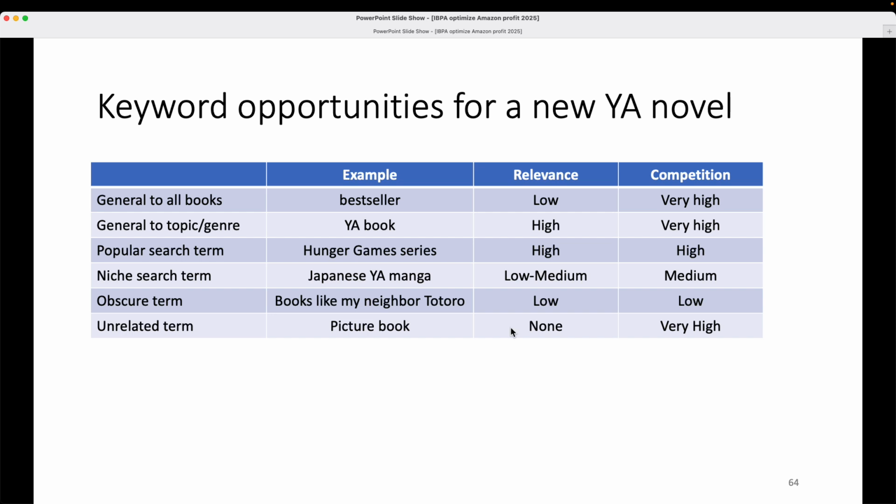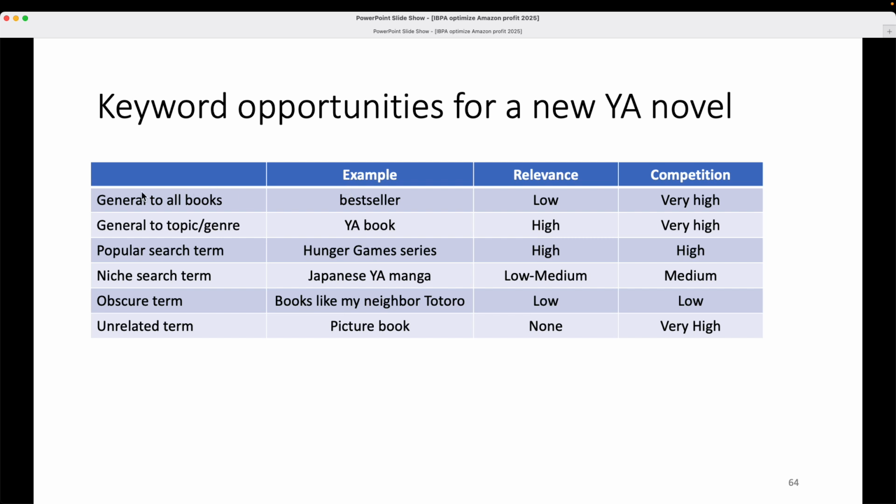So here is an example, keyword opportunities for a new YA novel. YA means young adult. It's a popular genre within the book world. And what I've done is I've shown the different types you can think of. These aren't Amazon's official types, but they're just a way for publishers to think about the different categories of keywords that you can use in your campaign.